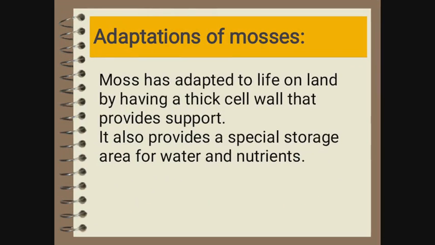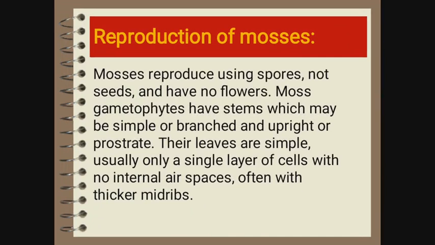So next one is adaptation of mosses. Moss has adapted to life on land by having a thick cell wall that provides support. It also provides a special storage area for water and nutrients. So next one is reproduction of mosses. How do mosses reproduce? Mosses reproduce using spores, not seeds, and have no flowers. Most gametophytes have stems which may be simple or branched and upright or prostrate. Their leaves are simple, usually only a single layer of cells with no internal air spaces, often with thicker midribs.